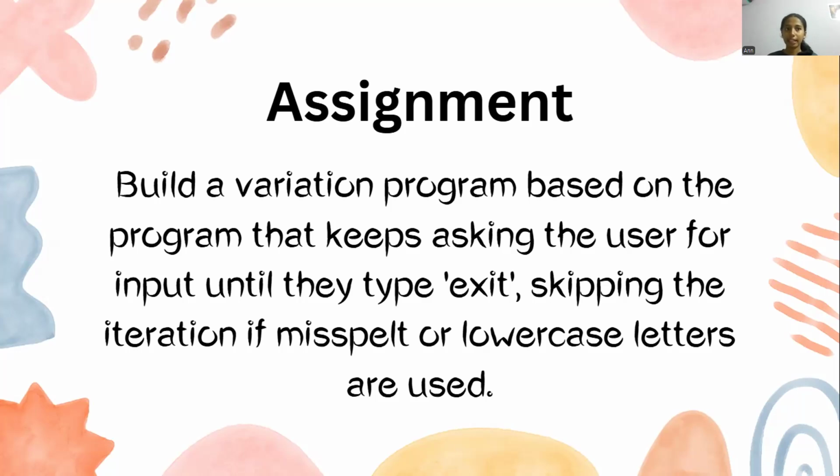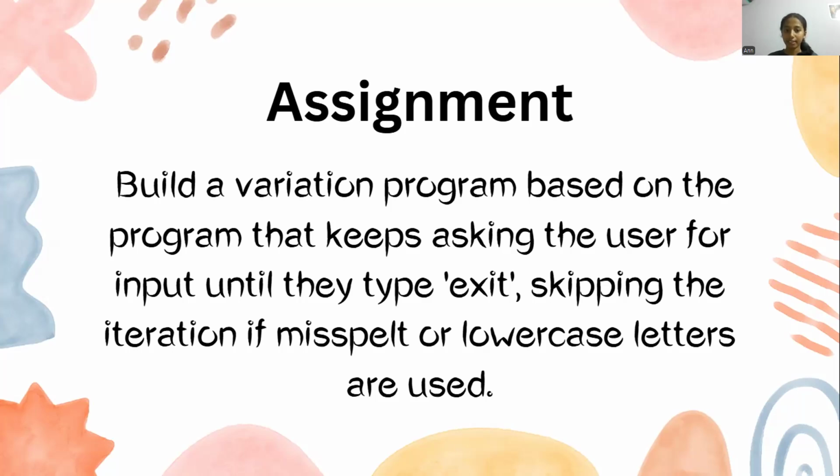You can start by writing input. You can use input in this assignment, and then you can tell the user: please type exit to stop. Please type exit to stop the program from happening over and over again, because we are using a while loop. So you will use a while loop in the starting, and then you'll write input, like please type exit when you want it to stop.